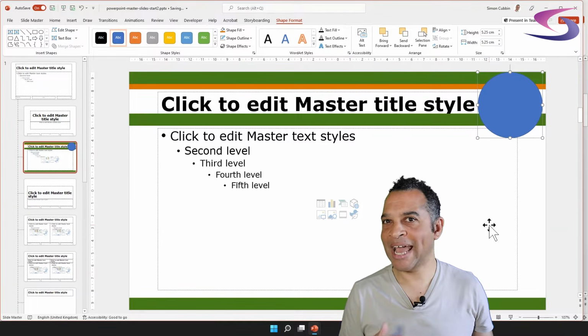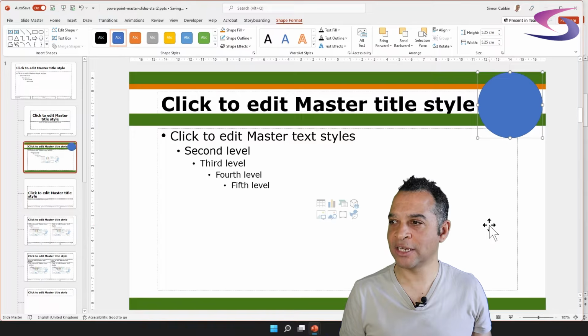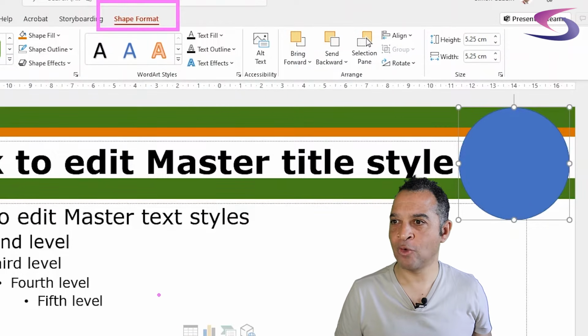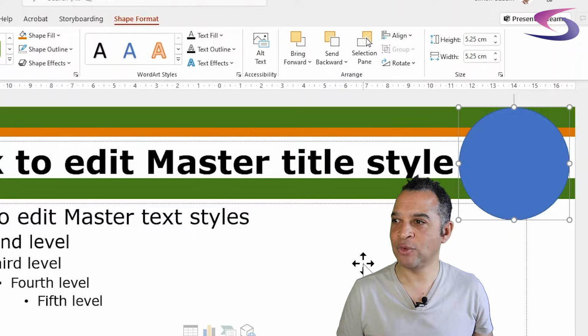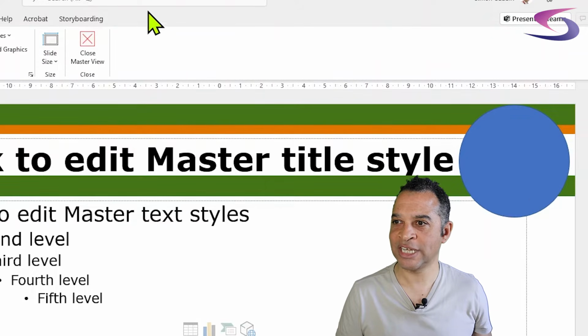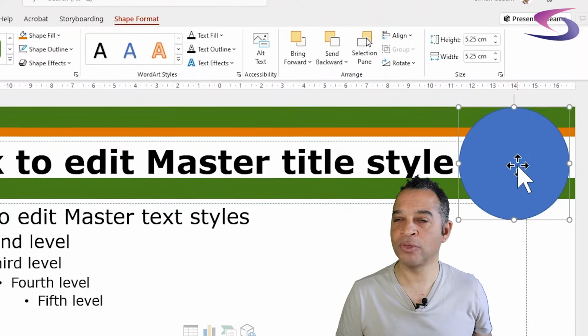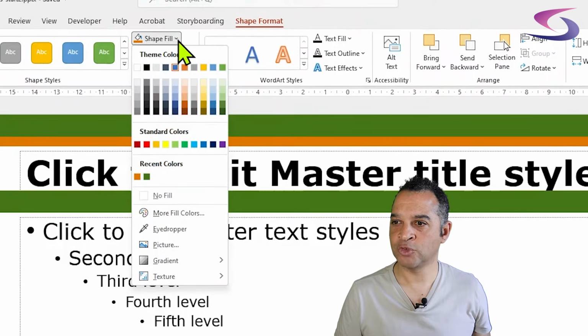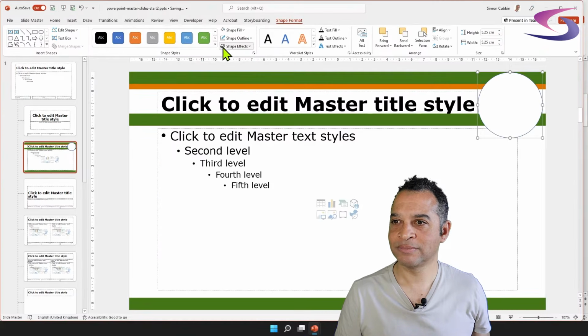So before I start layering it and aligning it up, let's deal with some colors. What I want to do is make the fill color white and the border color or outline color orange. So making sure that you're on the shape format tab at the top. And incidentally, if you accidentally click off shape format, and you can't see the shape format here, then just click back on the circle just here. Click on shape format, make sure that's selected. Click on the shape fill drop down list and choose white.